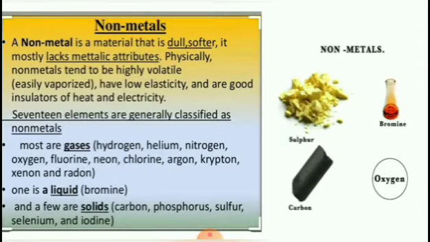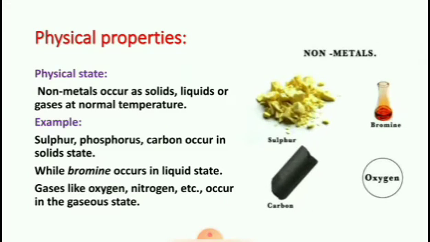Physically, non-metals tend to be highly volatile, that is easily vaporized, have low elasticity and are good insulators of heat and electricity. Let us see the physical properties of nonmetals. First, physical state.